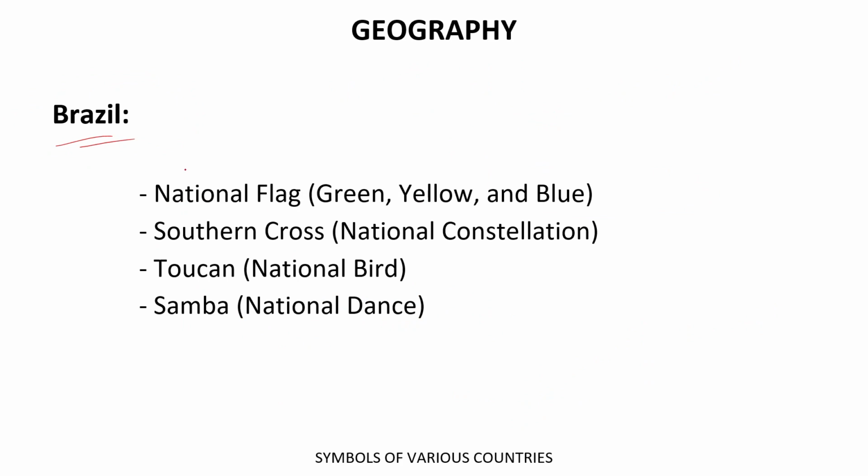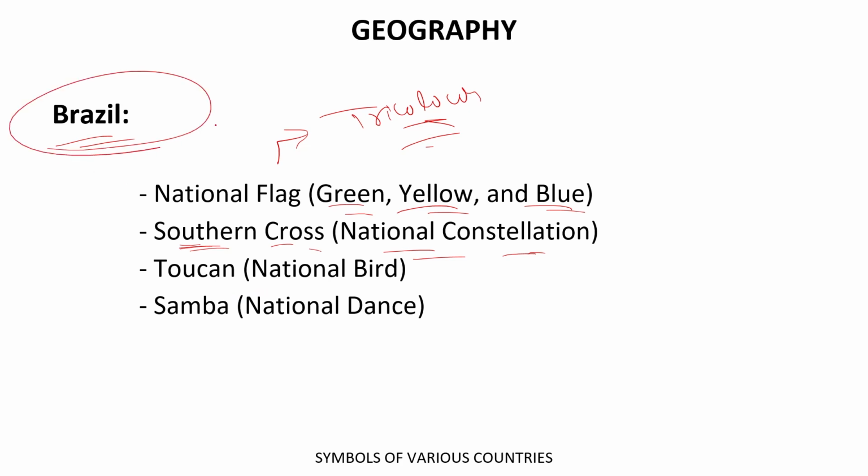Now we have Brazil. If we talk about the national flag of Brazil, it is green, yellow and blue. Okay, so it is also a tricolor. Thereafter, if we talk about the national constellation or the national symbol, it is the Southern Cross. Southern Cross is the national constellation and symbol of which country? Answer is Brazil. Got it?